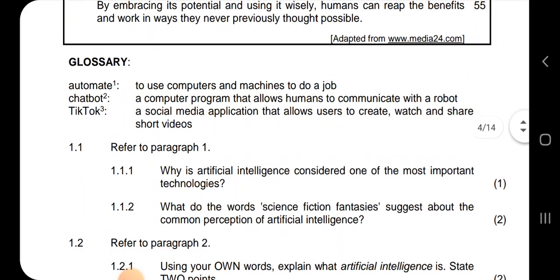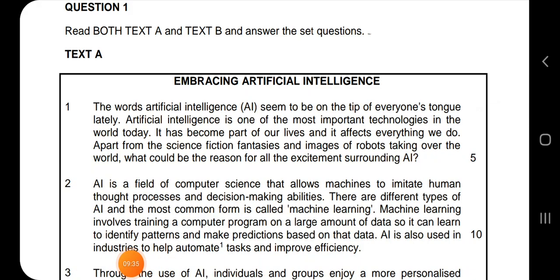And then 1.1.2, what do the words science fiction, fantasies suggest about the common perception of artificial intelligence? Science fiction, fantasy. When we're talking about fiction, we can say that they say AI uses imaginary.